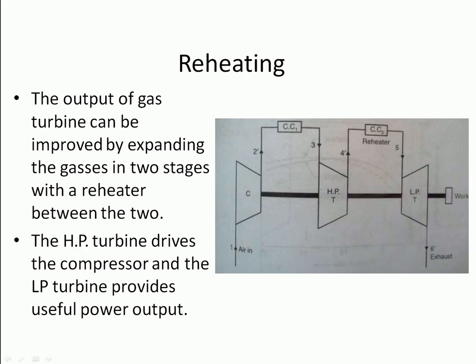The output of the gas turbine can be improved by expanding the gases in 2 stages with a reheater between the 2. We can add a reheater here. The compressor and the low pressure turbine provide useful power output.